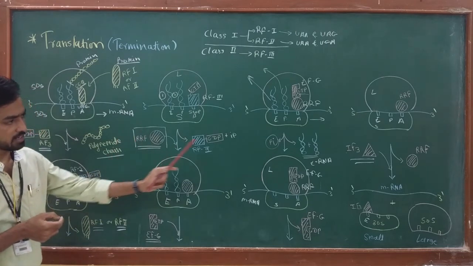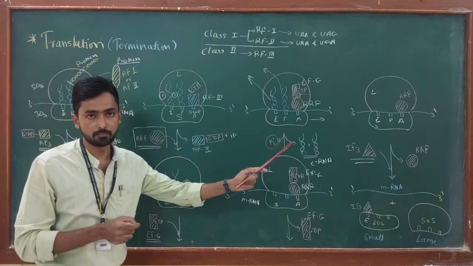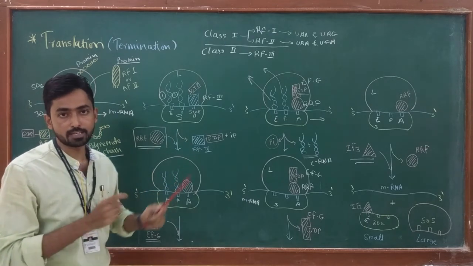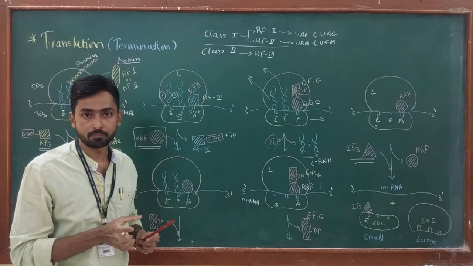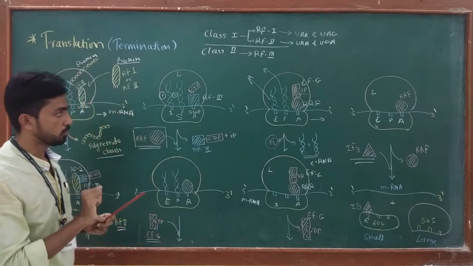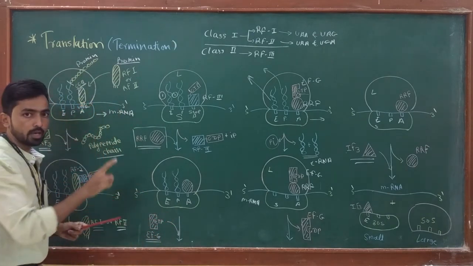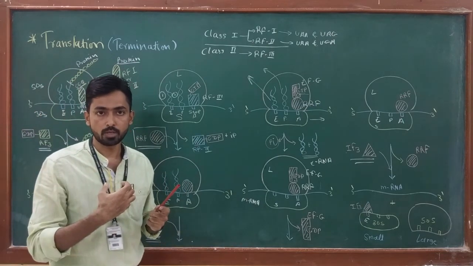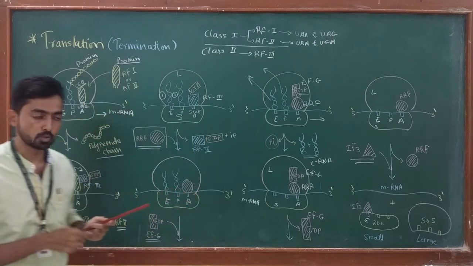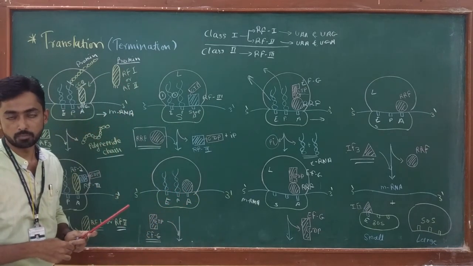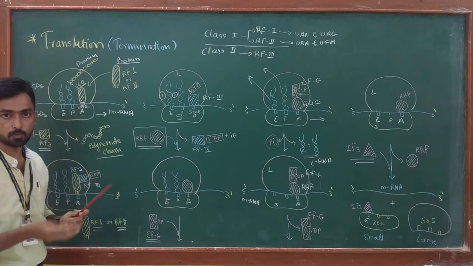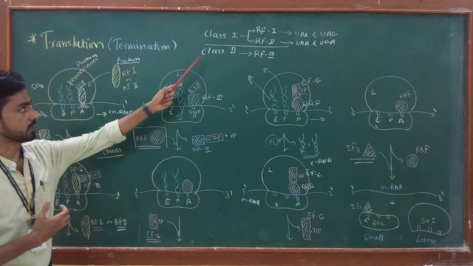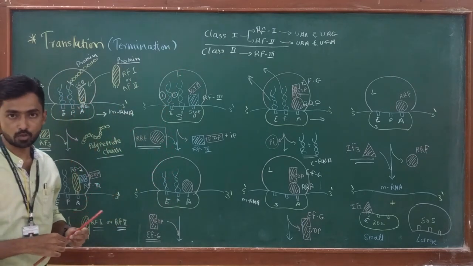All the stages of translation termination are essential. If any one step gets affected, then the termination process cannot occur successfully and effectively. Okay, and one more thing, if the stop codon UAA, UAG or UGA gets mutated, like a point mutation, in that case also the termination process cannot occur, because due to the mutation the stop codon, a nonsense codon, becomes a functional codon. In that case, a release factor cannot recognize the stop codon.